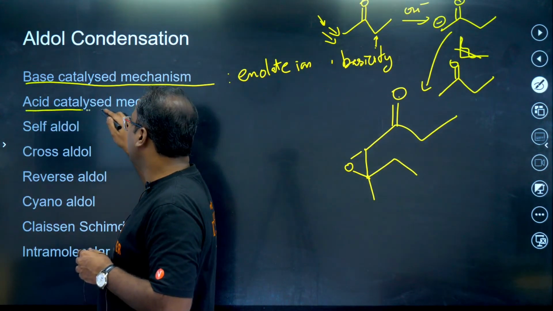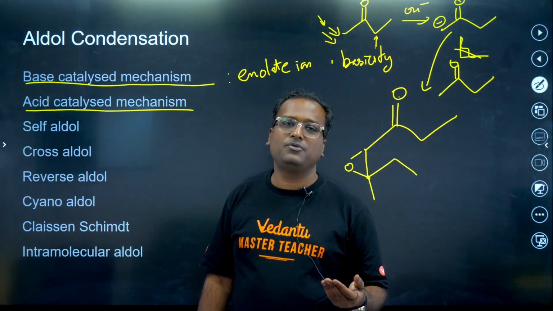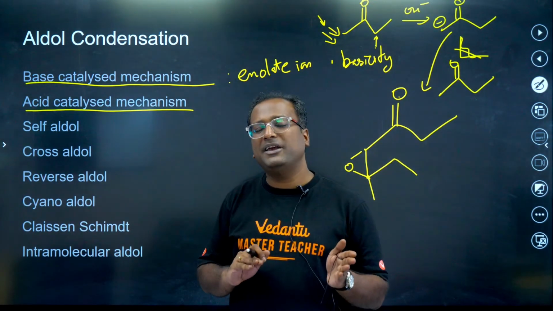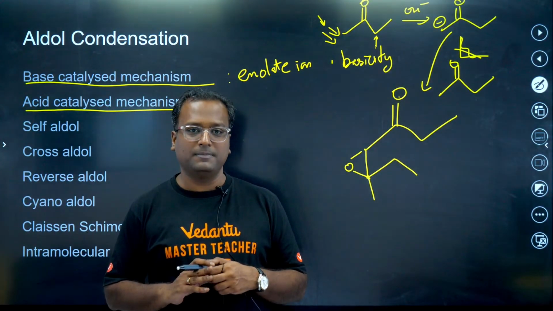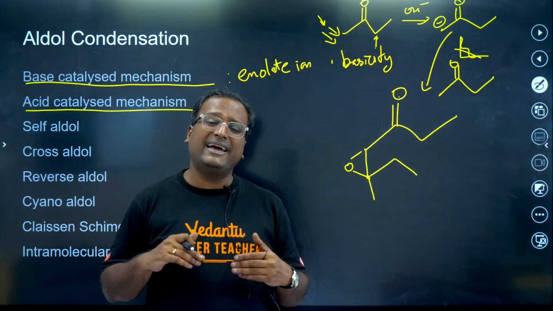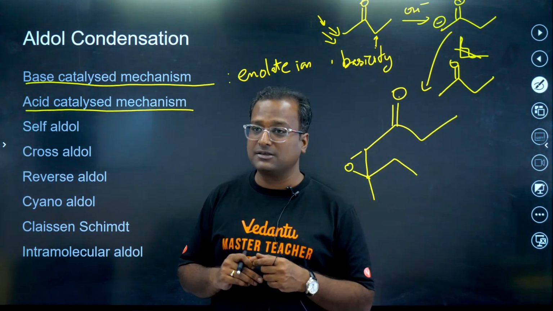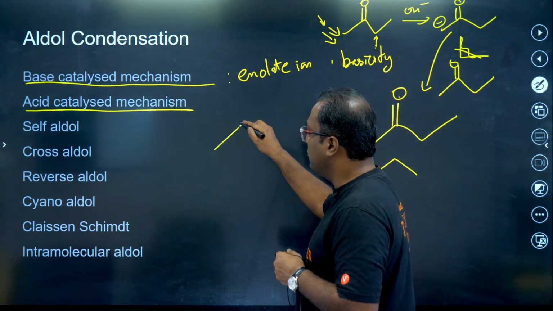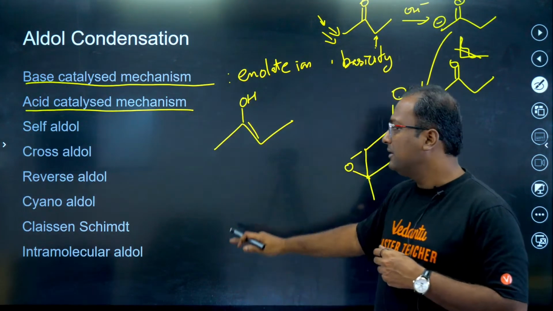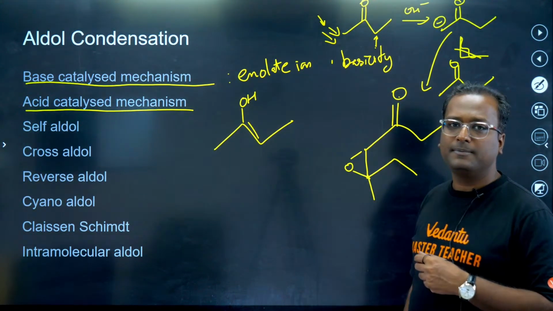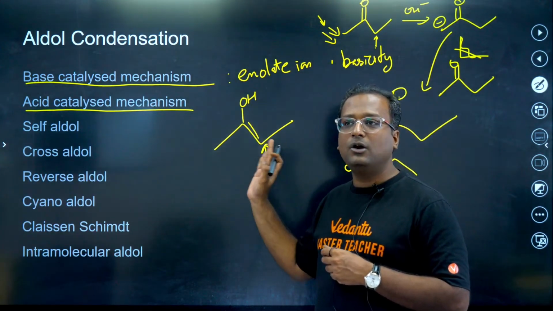Now let's discuss the acid catalyzed mechanism. What do you mean by acid catalyzed mechanism? Acid is used for conducting the reaction. In acidic medium, first enol gets formed, not enolate ion, enol gets formed. So the side which has the more stable enol, that side initiates the reaction. The side which will give more stable enol, that side initiates the reaction. So in the given compound, this is your more stable enol. So the reaction now takes place from this end, the right end, not the left end.